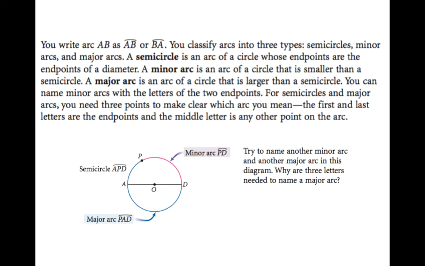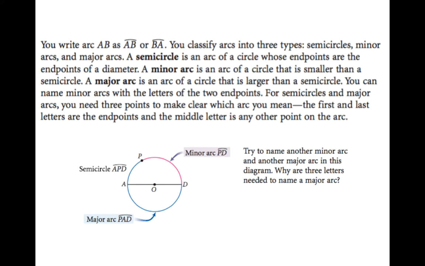So it's almost like the hat of the line segment, but it's got a little bend in it. So arc AB, that first one, doesn't have a symbol because it's got the word arc in front of it. But if you head next to it, there's another AB that doesn't have the word arc in front of it. That should have the little curved hat, and BA should also have the curved hat.